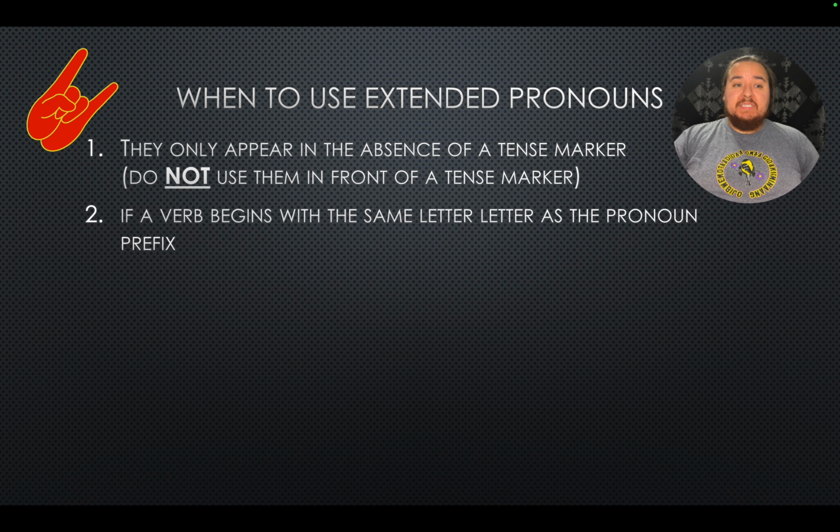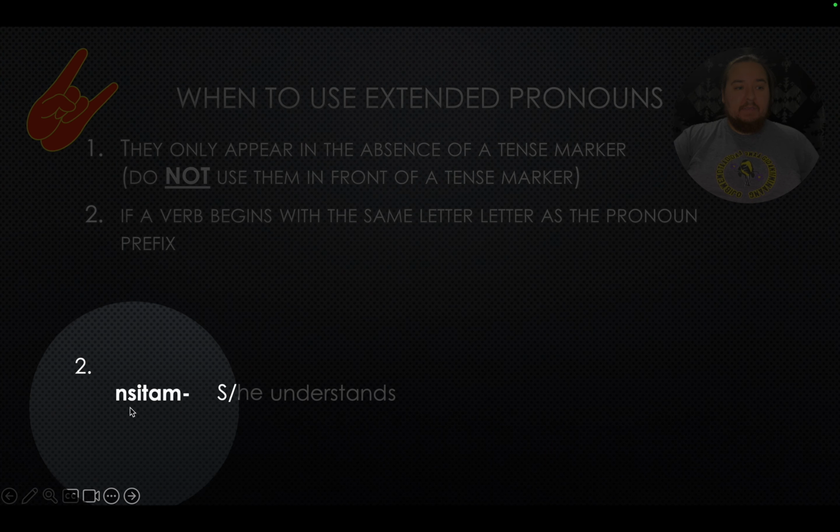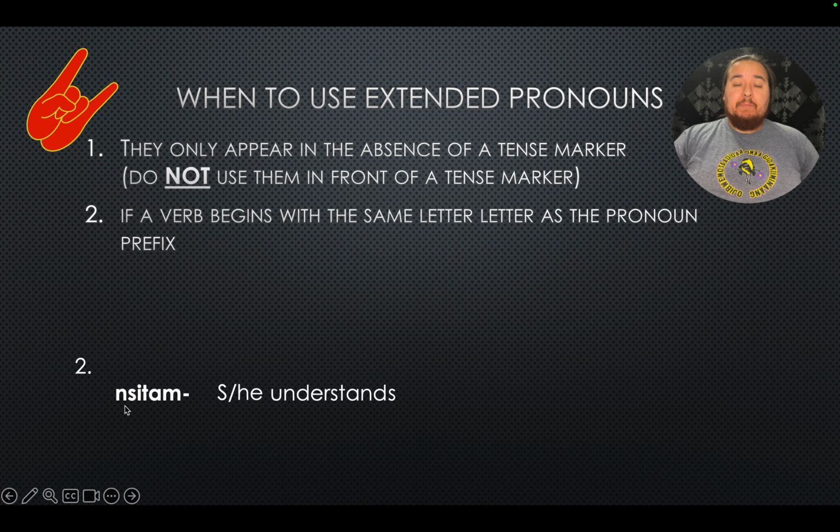If a verb begins with the same letter as the pronoun prefix, you should use an extended pronoun just to make things more clear. For example, nsitam means she or he understands. If we were to use an N prefix for I understand, we would have a double N in the front there. The extended pronoun makes it more clear and distinct that we're talking about I understand. So use our extended pronoun and an N in front of that: ndon sitam, for I understand.